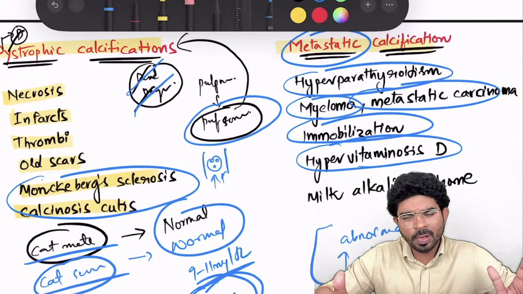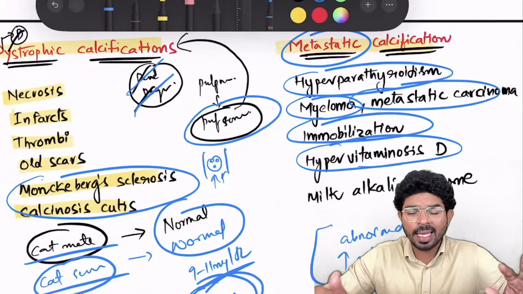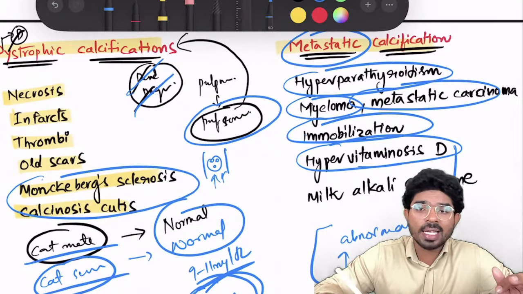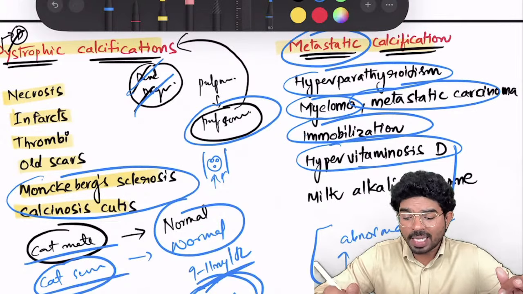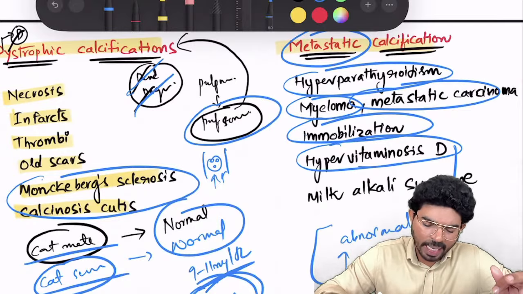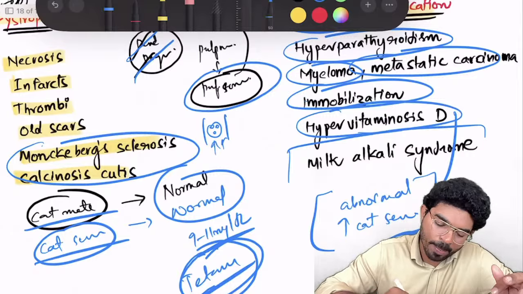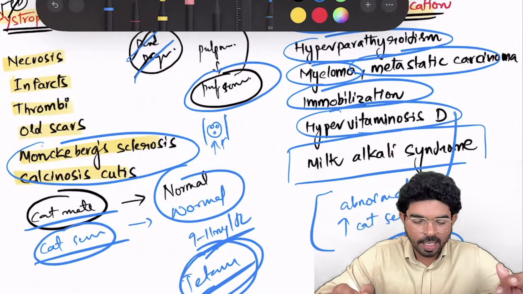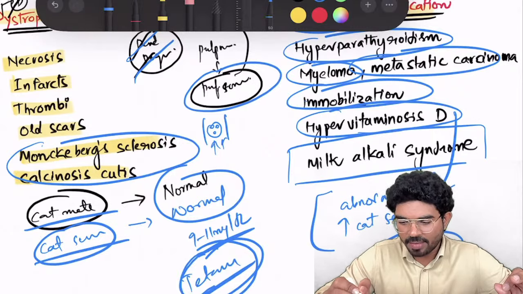So hypervitaminosis can occur in A and D, and hypervitaminosis D, which is mainly linked with calcium metabolism, can lead to metastatic calcifications. And a second, very frequently asked example is milk alkali syndrome. Milk alkali syndrome is one more example of metastatic calcifications.